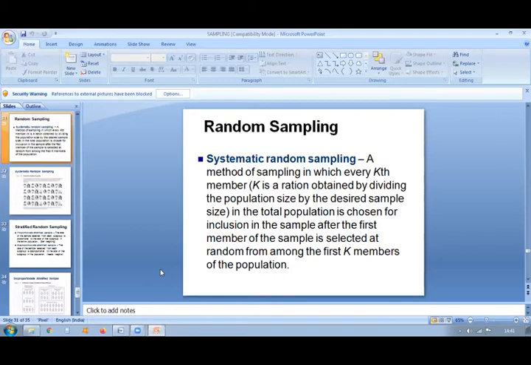So systematic random sampling is a method of sampling in which every kth member in the total population is chosen for inclusion in the sample after the first member of the sample is selected at random from among the first k members of the population. That's what is systematic random sampling.